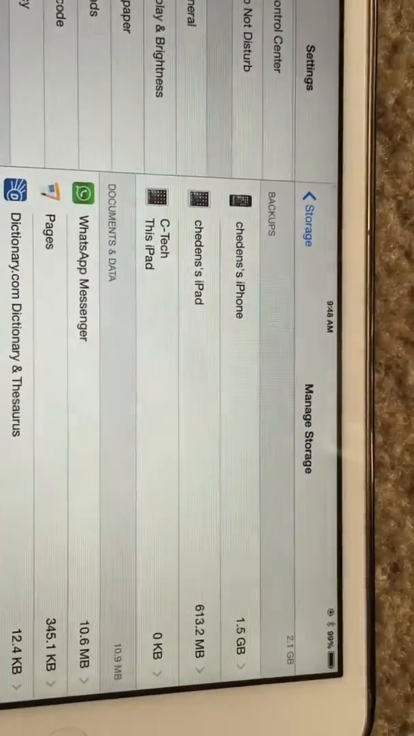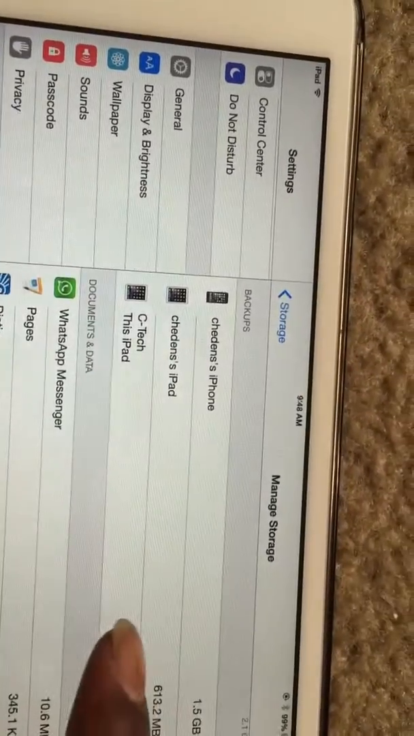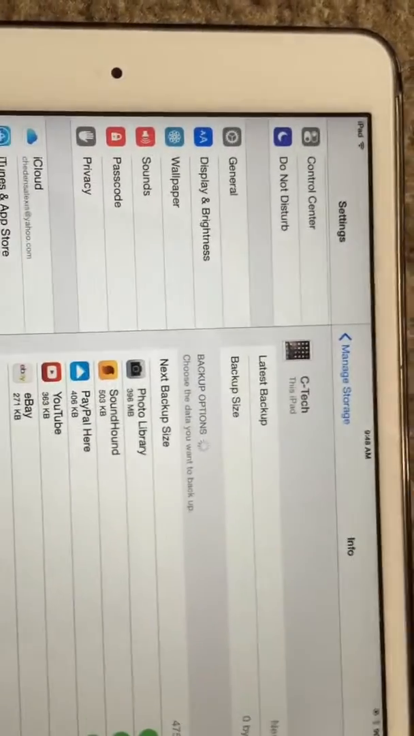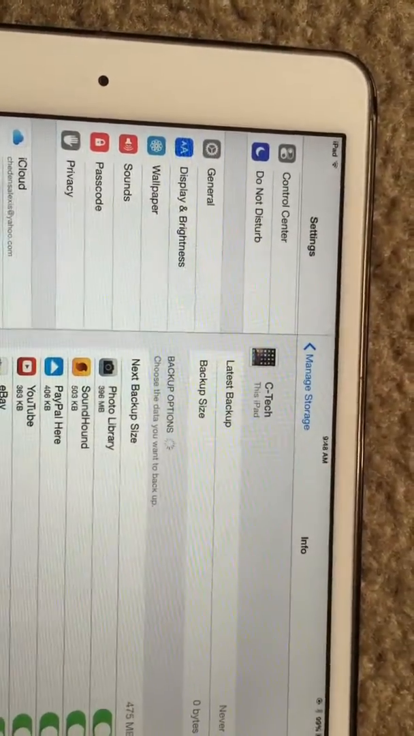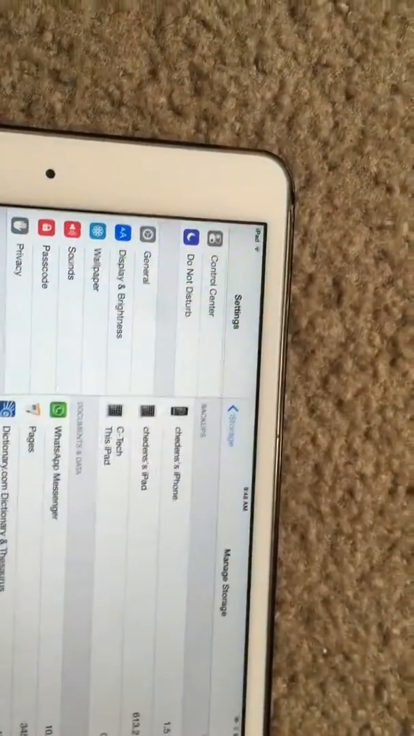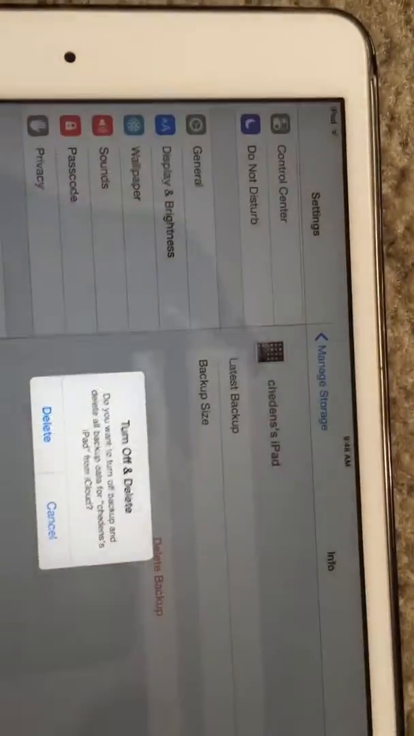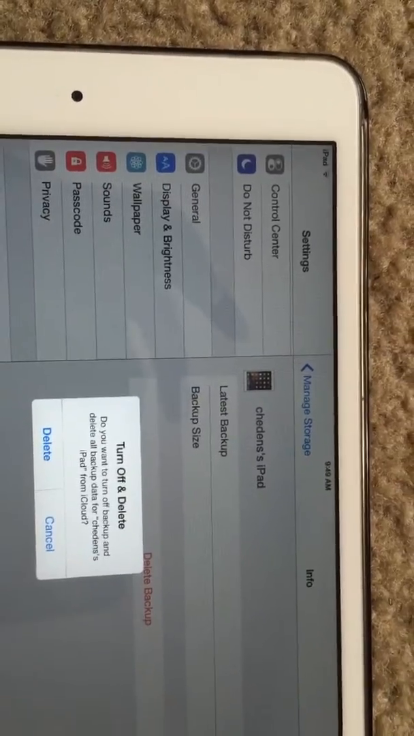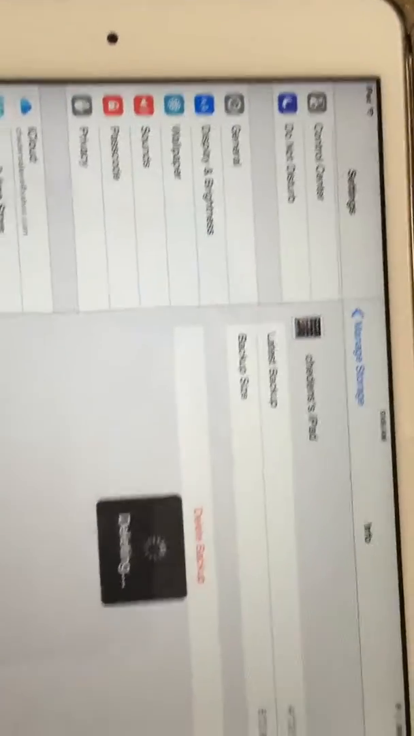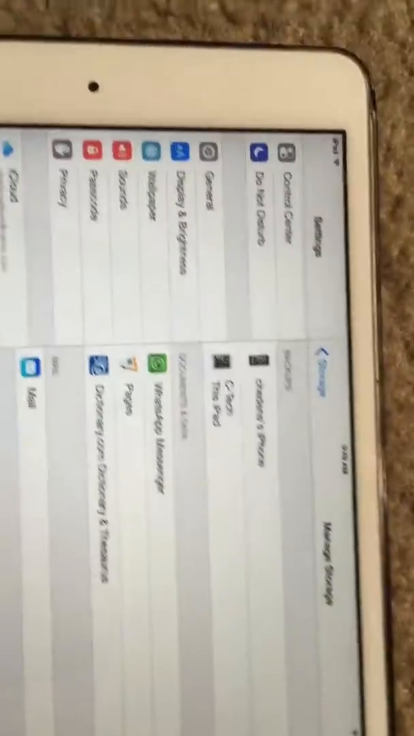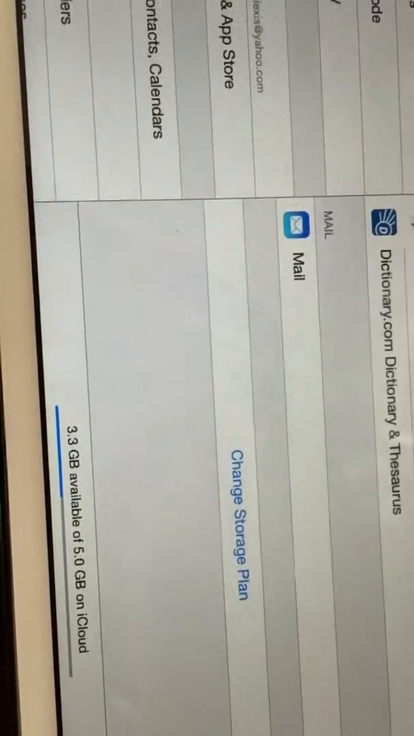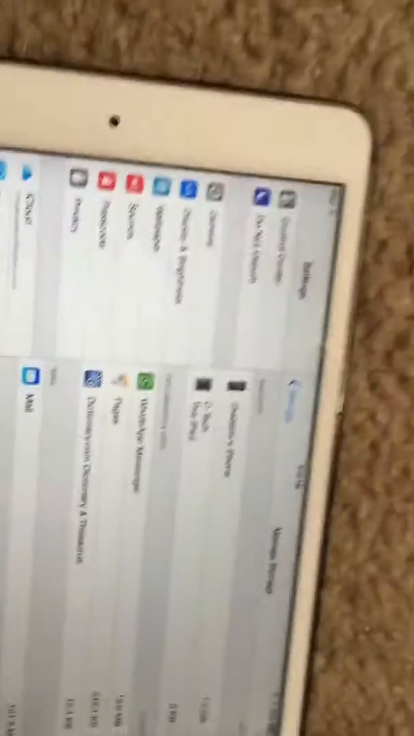So these are the devices that I have. I'm going to clean the CTEC. Let's check it. Let's do the iPad. This iPad I'm going to delete, because I need some more space. So I delete this backup on iCloud, and right now I have 3.3 gigabytes available.